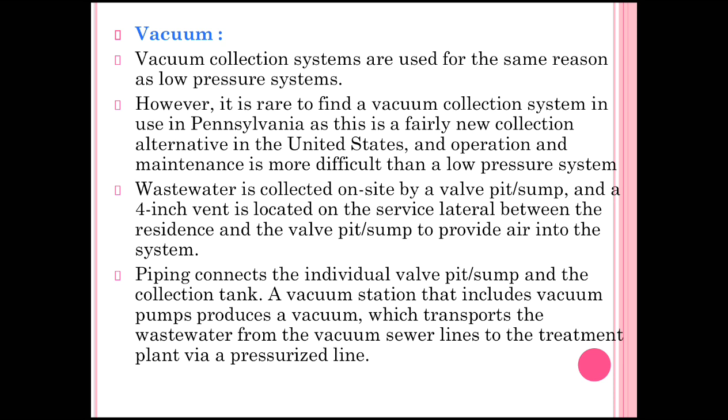The wastewater is collected on site by a wall or pit, and a 4-inch vent is located on the service lateral between the residence and the wall pit to provide air into the system. The piping connects the individual wall pit and the collection tank. A vacuum station that includes the vacuum pump produces a vacuum which transports the wastewater from the vacuum sewer line to the treatment plant via pressurized line.